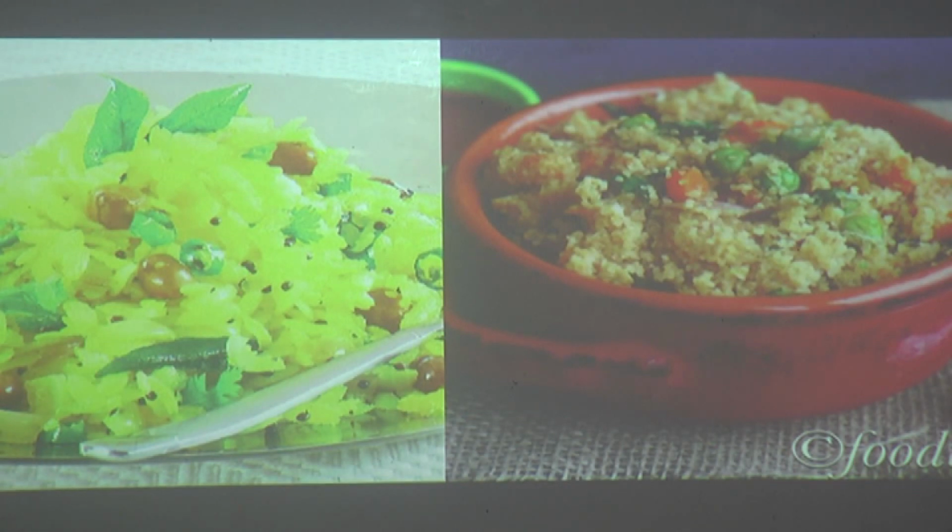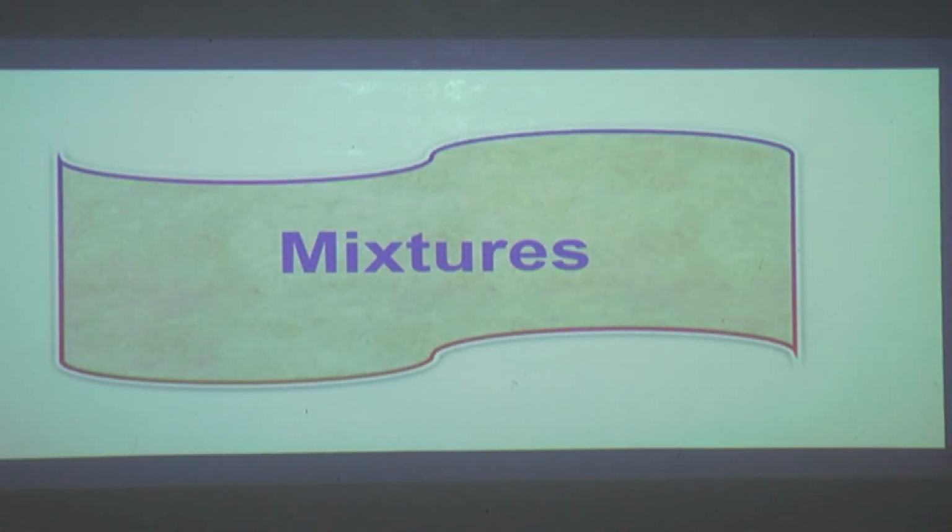In the same way, suppose you are given a basket containing mangoes and apples and asked to separate them. Can you separate it? Yes, it's easy to separate a basket of mangoes and apples. These are two different substances which are mixed together, and we are just separating them out. In the same way, butter is taken out by churning milk or curd. There are many instances like this in nature where we separate substances. Now we are going to see about mixtures.